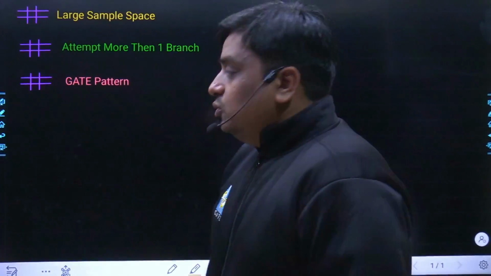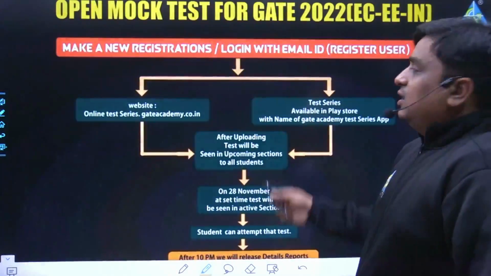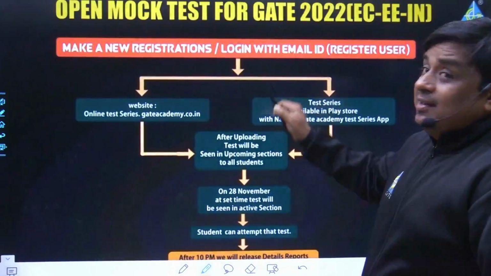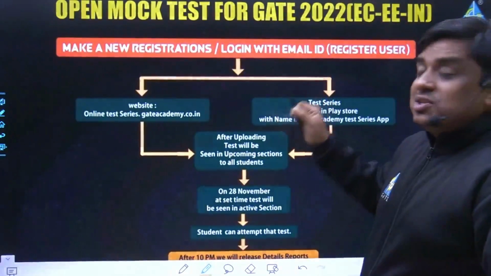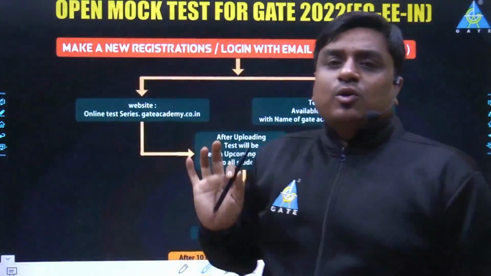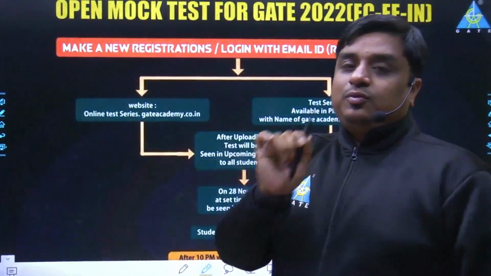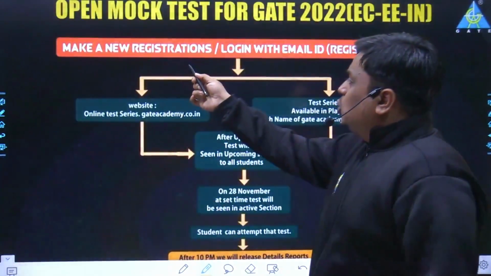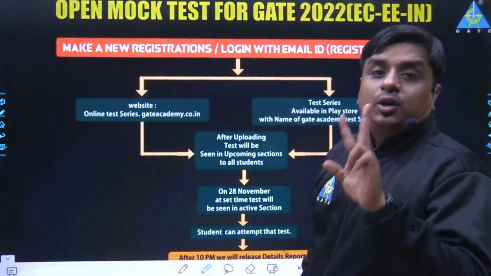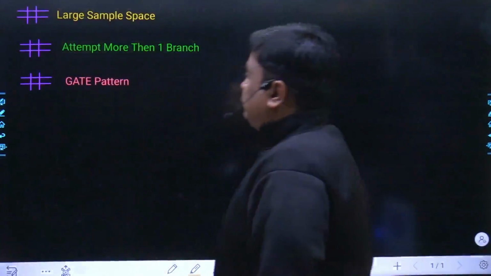But there you have to have 2 different credentials. In the first credential the stream must be electronics, and in the second credential the stream must be instrumentation. Then only the 2 different papers would be visible. With electronics, only the electronics paper would be visible. For instrumentation, only the instrumentation paper would be visible. So for that you have to make 2 different credentials with a unique email ID and phone number. That is why we have a larger time span.